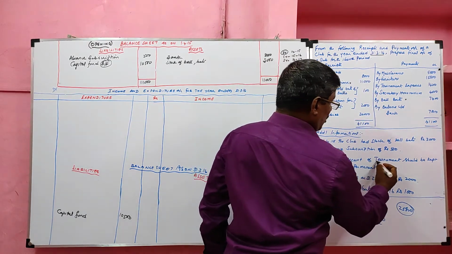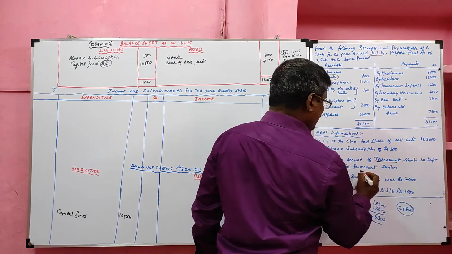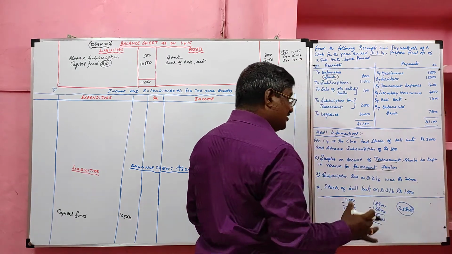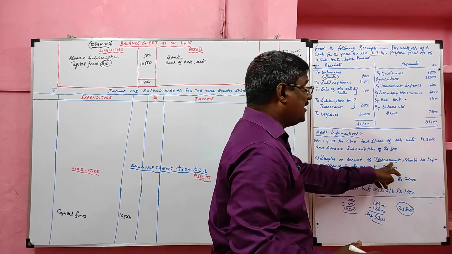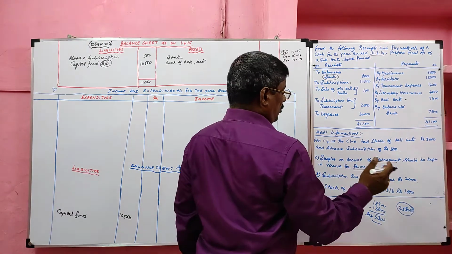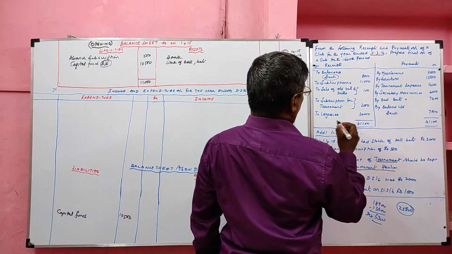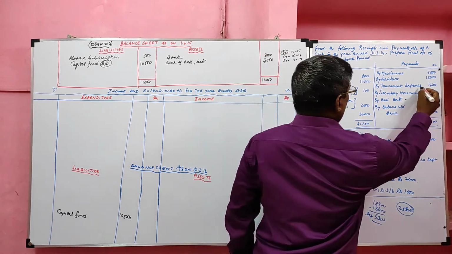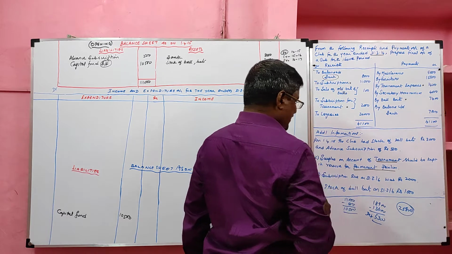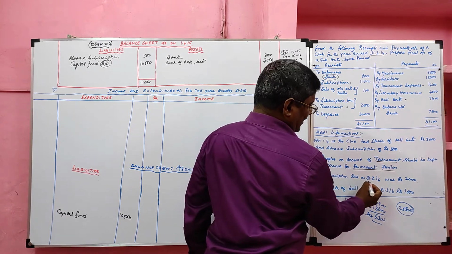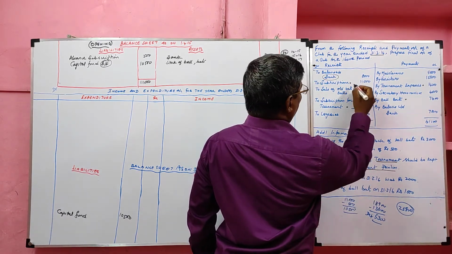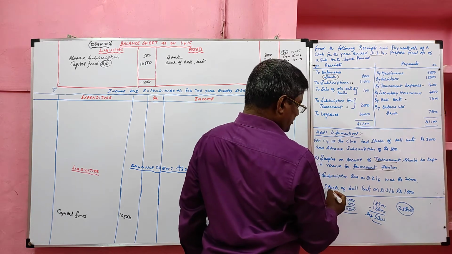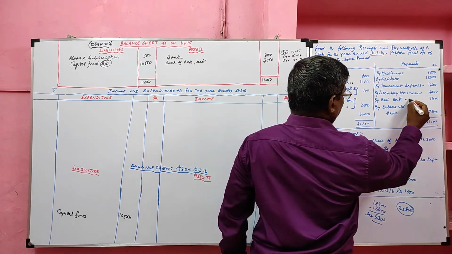Surplus on account of tournament should be kept in reserve for permanent pavilion, so we have an adjustment for subscription for tournament and tournament expenses. Then subscription due at the end of the year is the second adjustment for subscription. Then stock of ball bats is one more adjustment for ball bats.